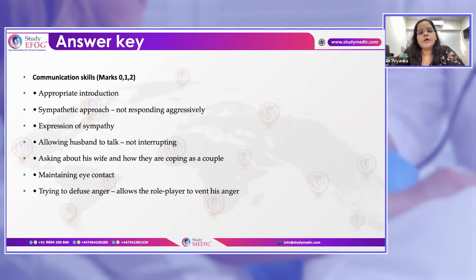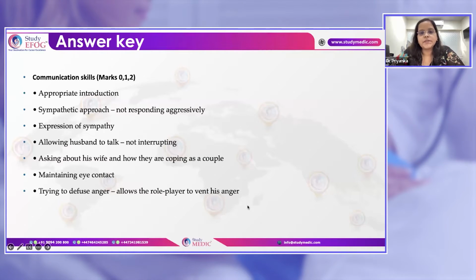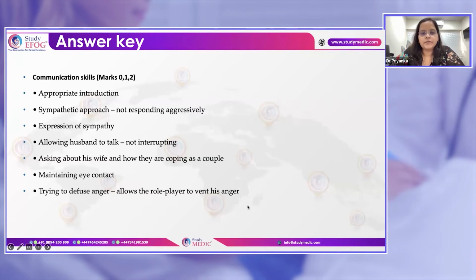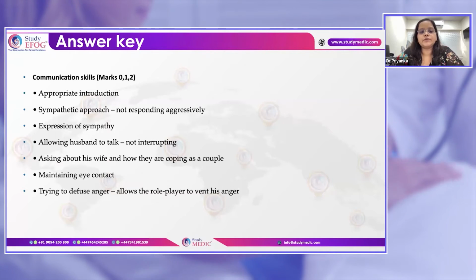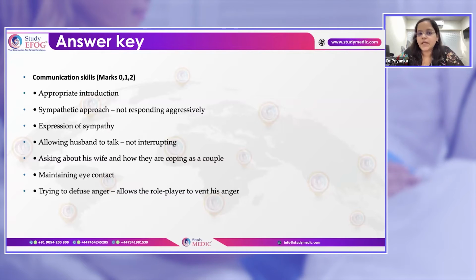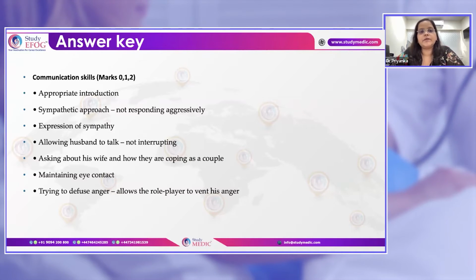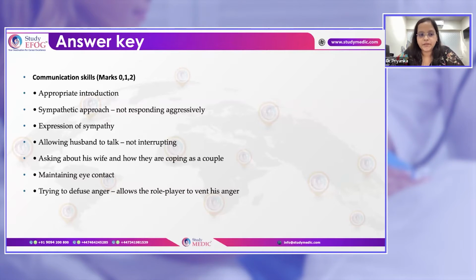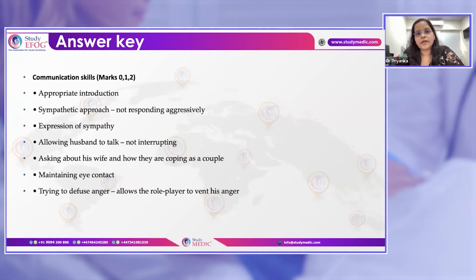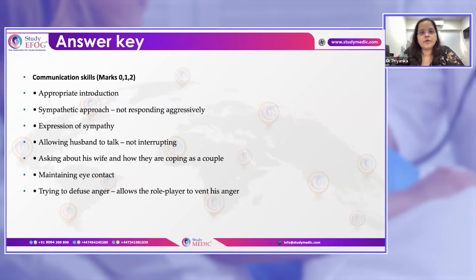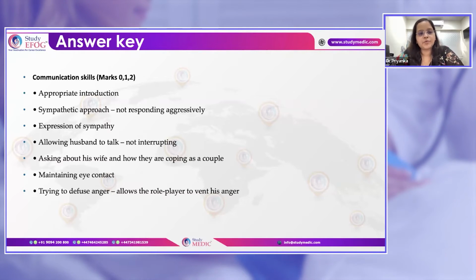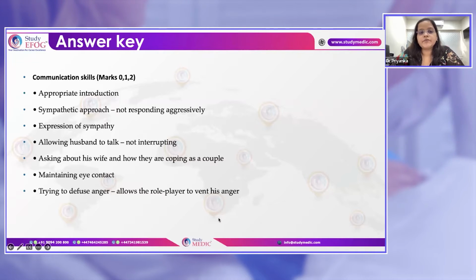Here we first have to ask initially how the wife is doing, because they should know that we care for the patient. How is she, does she have any bleeding, does she have any pain? If she is having any pain, we can offer painkillers. We have to maintain eye contact, which tells them that whatever we are speaking is true. Then we have to try to diffuse the anger.